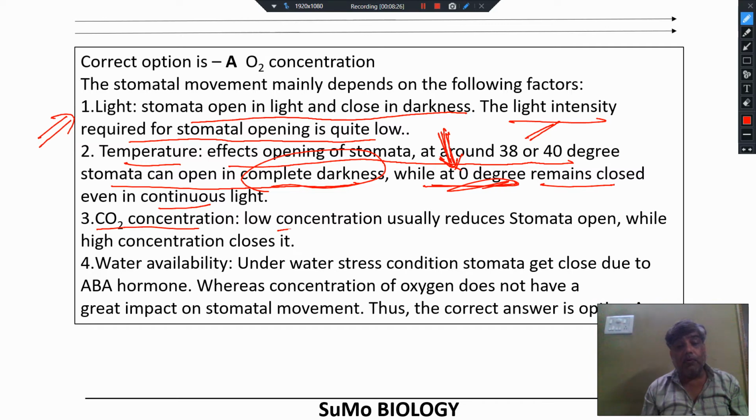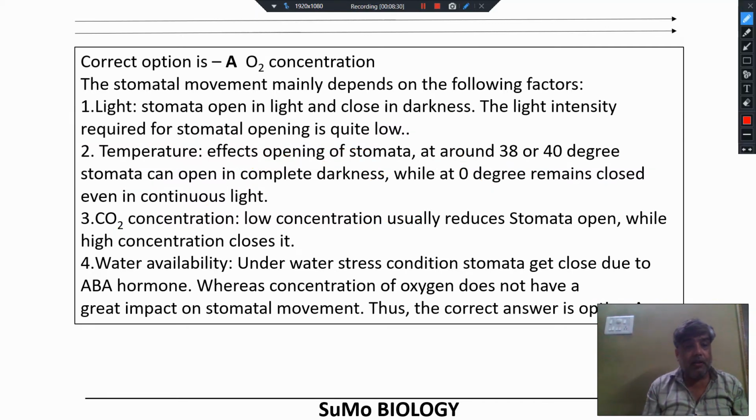CO2 concentration: low concentration usually promotes stomatal opening, while high concentration closes it. Water availability: under water stress condition, stomata get closed due to the abscisic acid hormone, whereas concentration of oxygen does not directly affect the opening or closing of stomata. So you should go with the oxygen concentration.